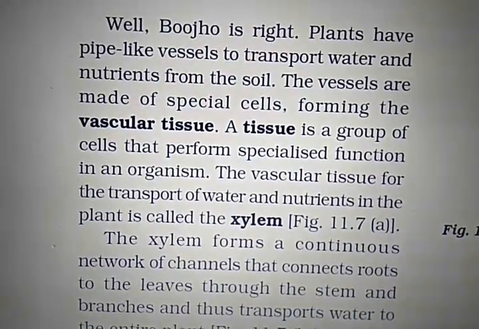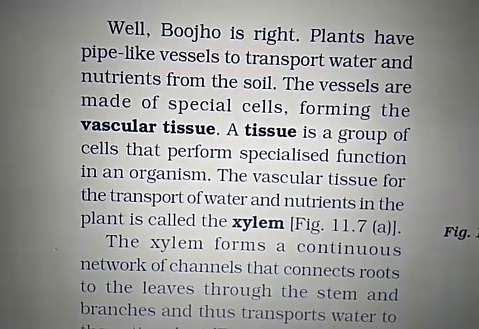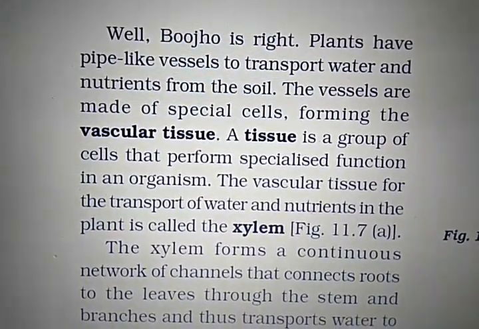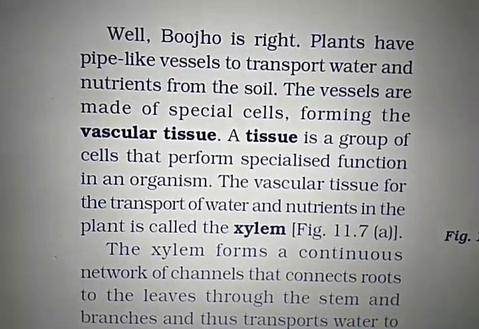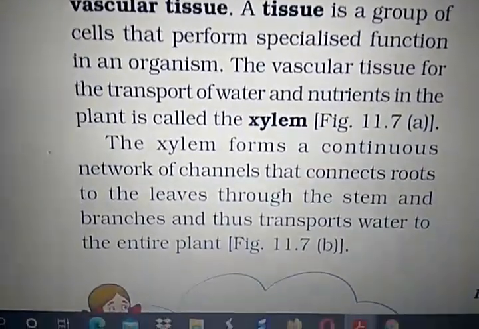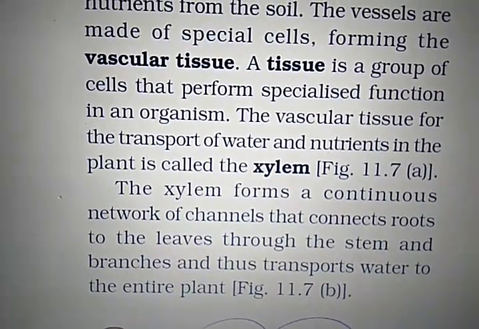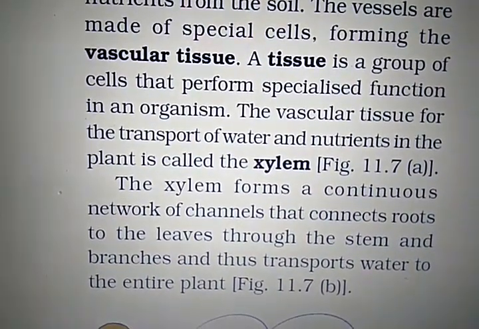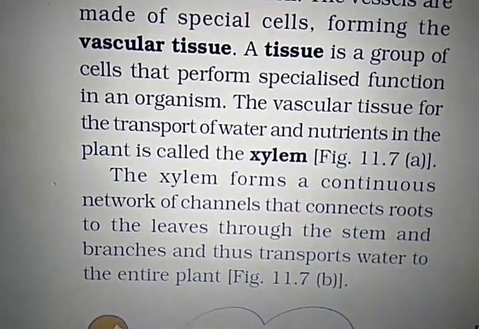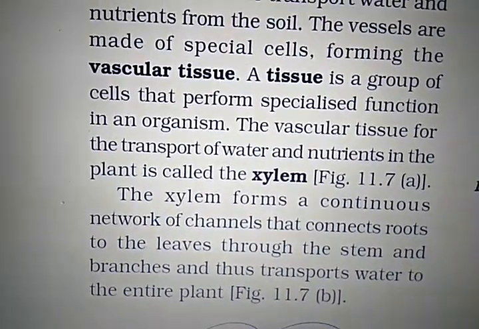A tissue is a group of cells that perform a specialized function in an organism. The vascular tissue for the transport of water and nutrients in the plant is known as xylem. So the xylem structure that we have seen just now in the textbook is figure number 11.7a. These xylems form a continuous network of channels that connect the root to the leaves through the stem and branches and thus transport water to the entire plant. So in plants, minerals and water are conducted by which tissue? That is xylem. XYLEM.